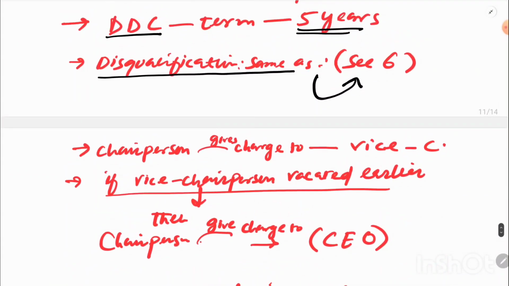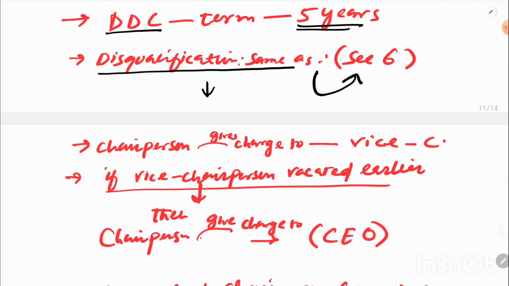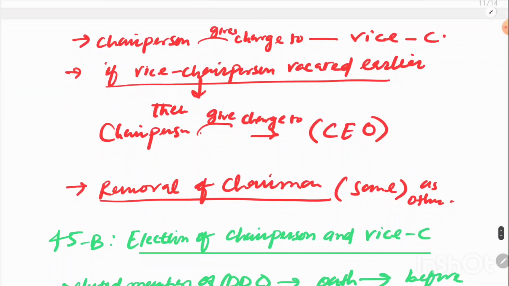Now, as I told you, when someone is disqualified, it means the seat has to fall vacant, okay? If for example the seat of the chairperson falls vacant, then the chairperson can give his charge to the vice chairperson. Very important point, okay?